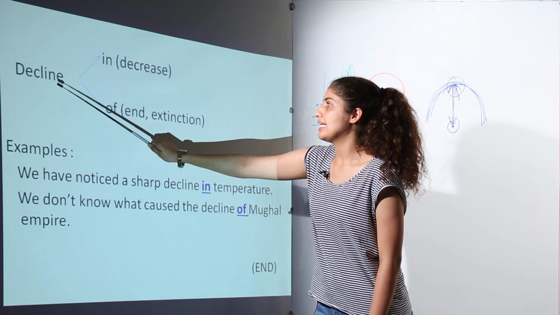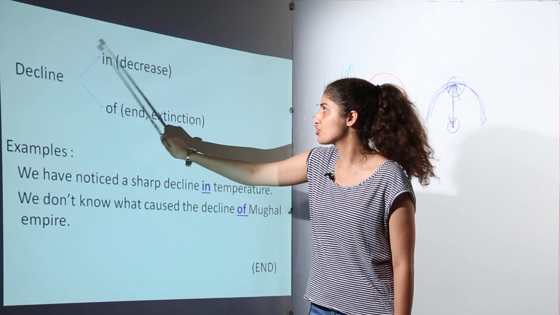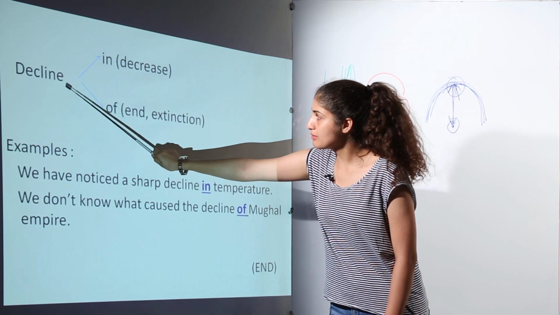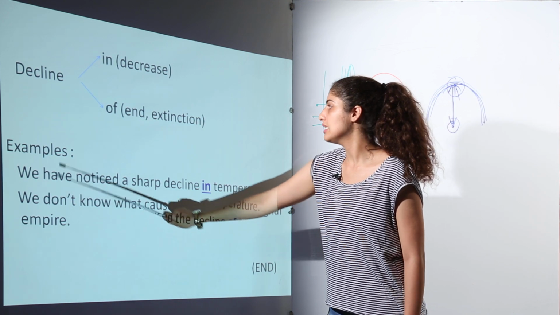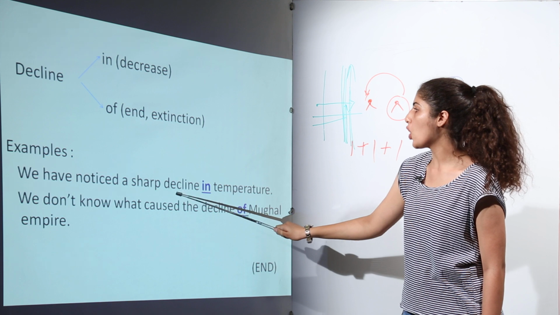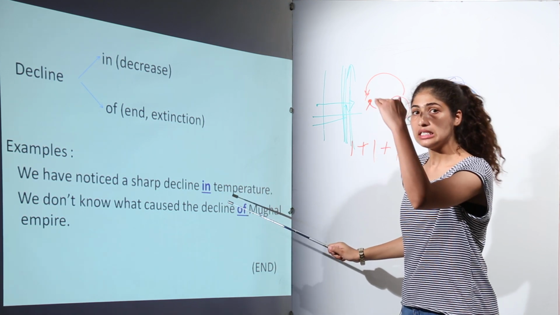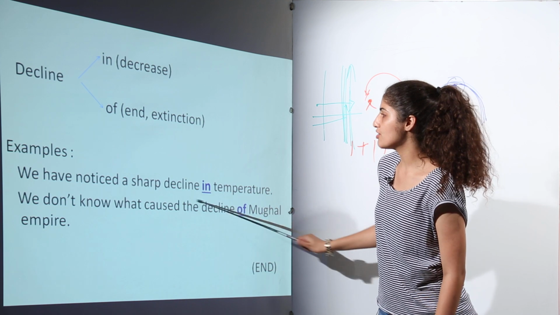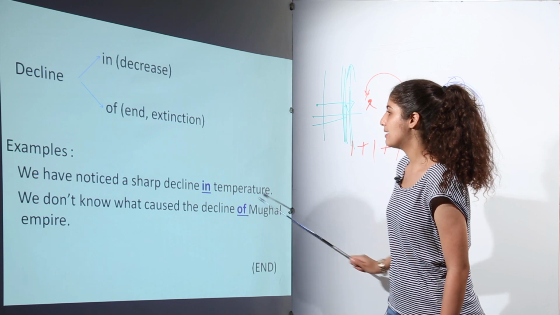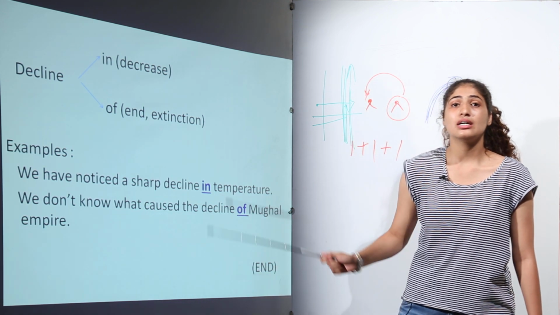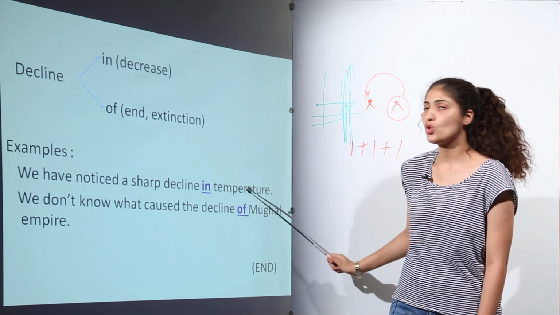Next is "decline". If decline means to decrease, then it will take the preposition "in", and if it means end or extinction, it will take the preposition "of". For example, we have noticed a sharp decline in temperature. Now they are basically talking about the decrease in temperature, therefore "in" is used. We do not know what caused the decline of the Mughal Empire. Now they are talking about the end of the Mughal Empire, therefore they are using the preposition "of" here.